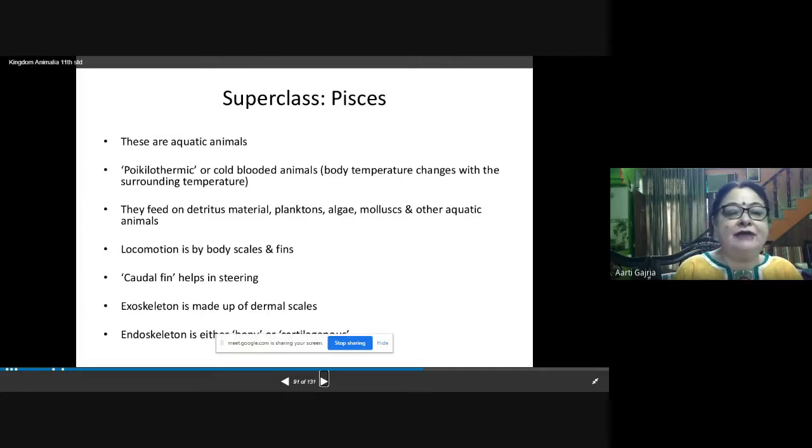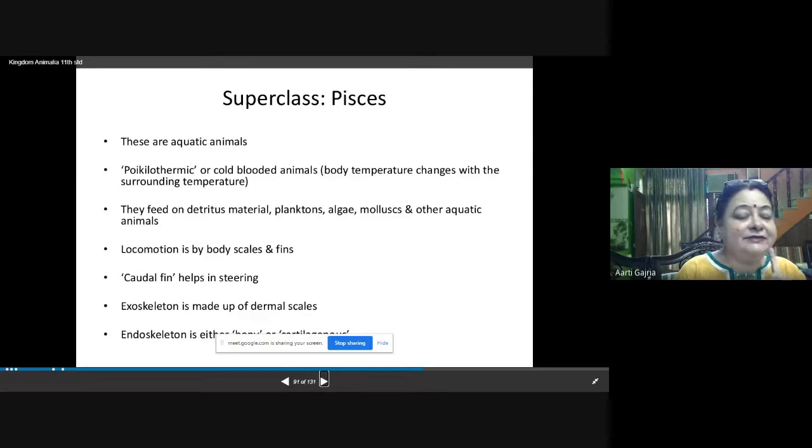The caudal fin helps in the steering. Steering, you know the steering, when you have to move left and right, that is called steering. So in them, the caudal fin is present for the steering to change the direction left and right. The caudal fin is present.